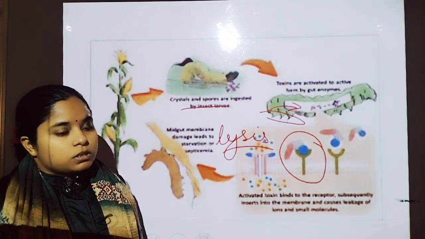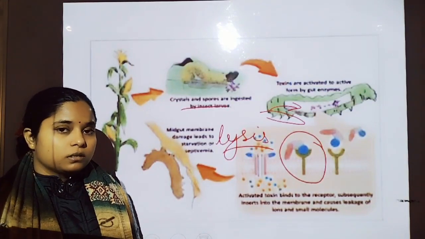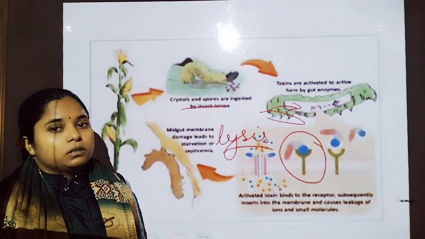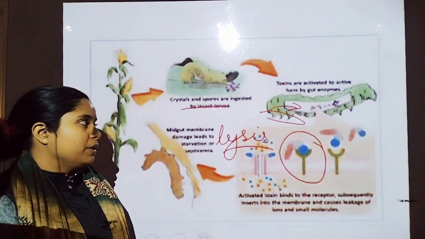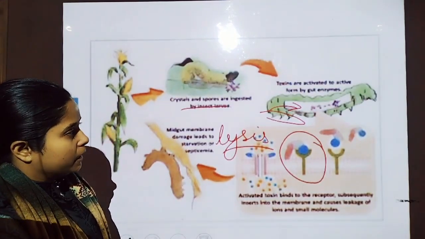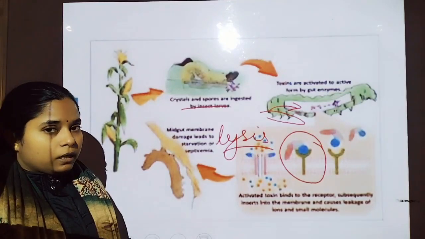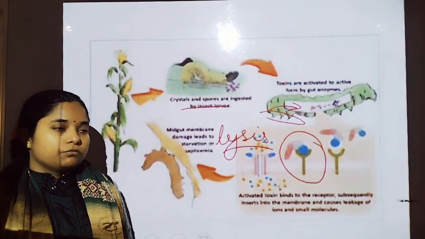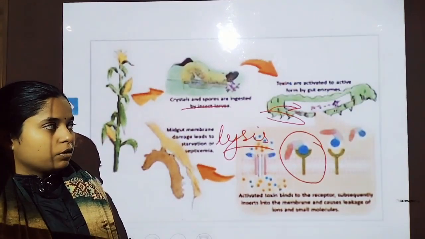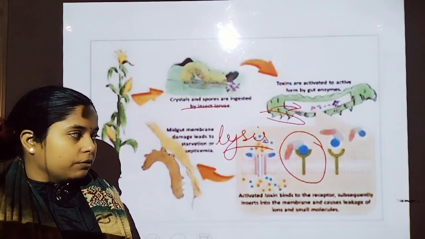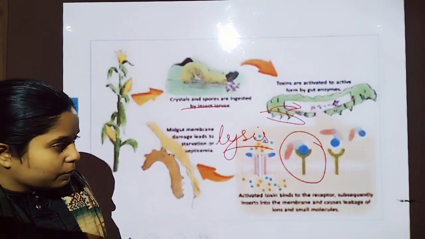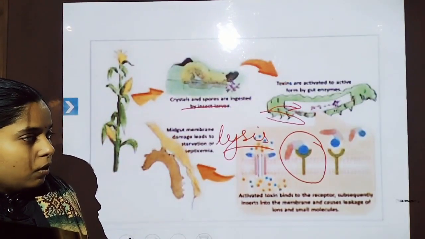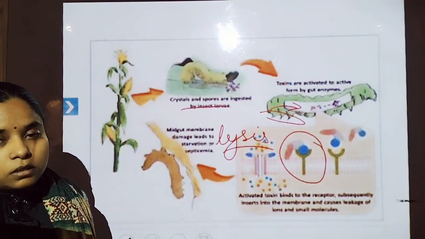The toxins synthesized by the plant are in an inactive form. When the leaves are engulfed by the larvae, the inactive toxin is converted into the active toxin due to the alkaline pH, and binds to receptors on the cells of the gut epithelial membrane of the larvae, causing lysis and degeneration of the cells.